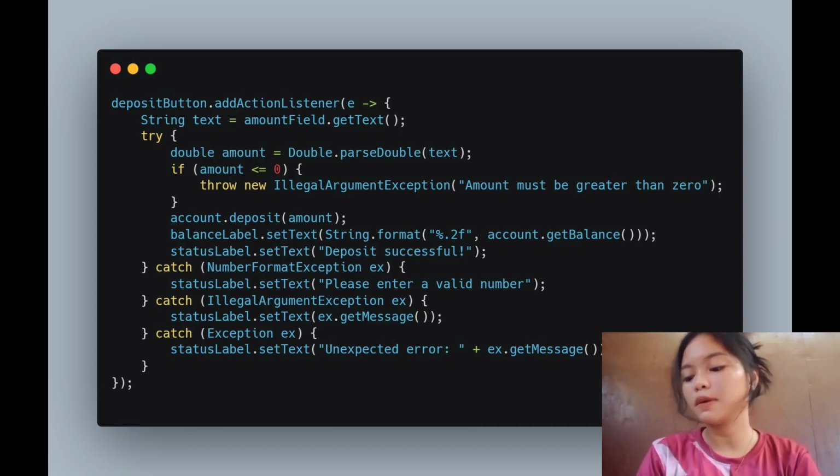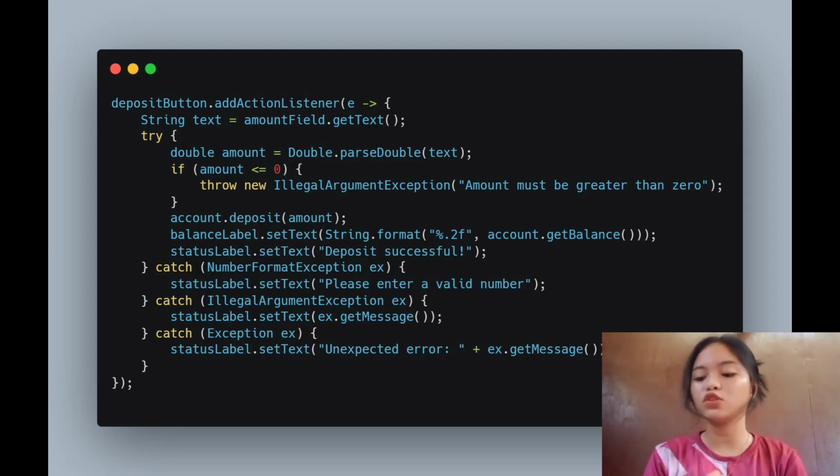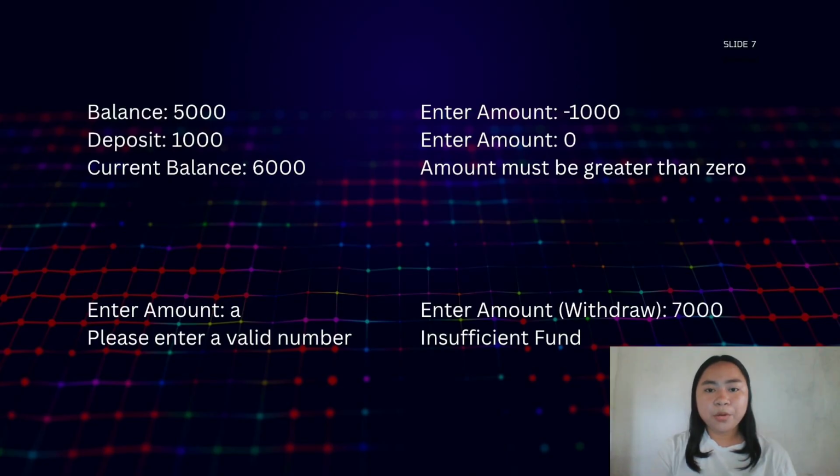Notice that each possible error has its own catch block, so we can show a specific message for each type of error. Now let us see how our program works in action. First, if we enter a valid amount and click deposit, the balance updates successfully. If we type a negative number or a zero, the program shows amount must be greater than zero. If we type text like ABC, it says please enter a valid number. For withdraw, if the amount is more than the balance, it says insufficient funds. These results prove that our exception handling is working correctly.